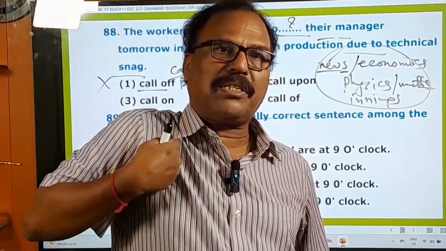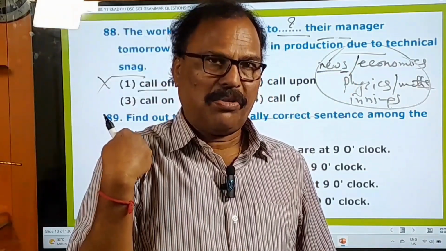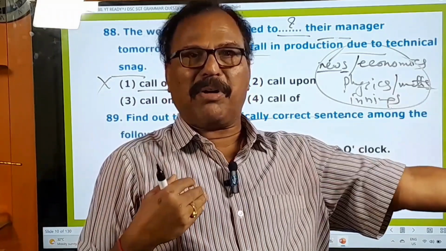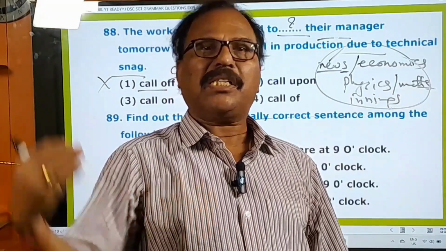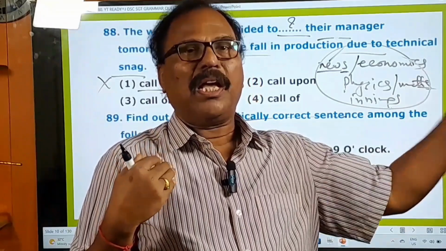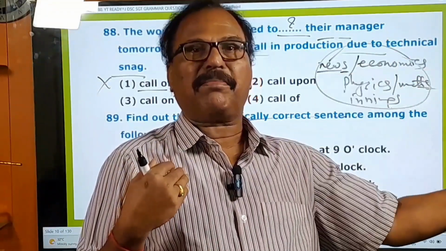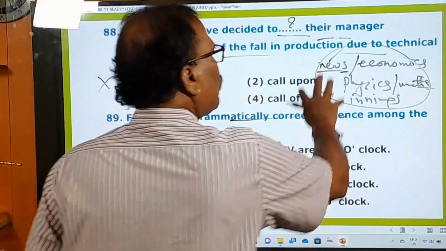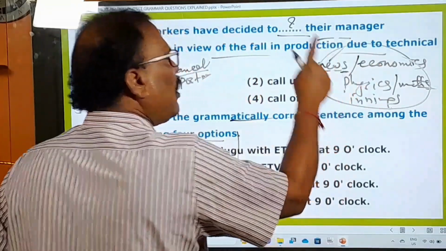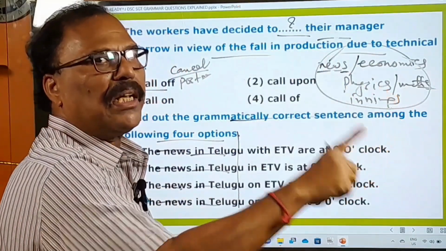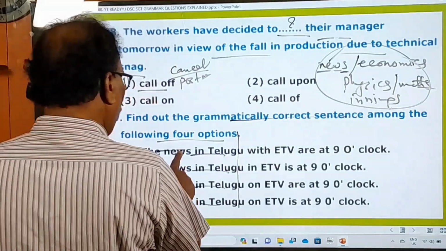Beside the singular subject, beside the singular noun, we must use only a singular verb or singular helping verb. Beside the plural word, we must use only a plural verb or plural helping verb. That's the rule. So here they are all singular nouns and therefore they take only a singular verb or singular helping verb. Right. And here, the news in Telugu with ETV.